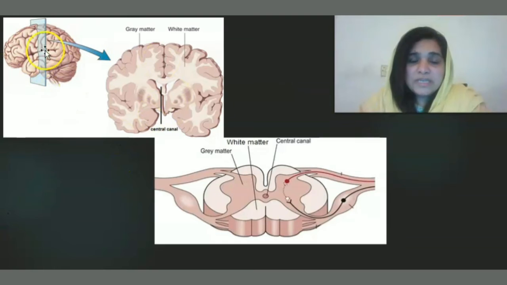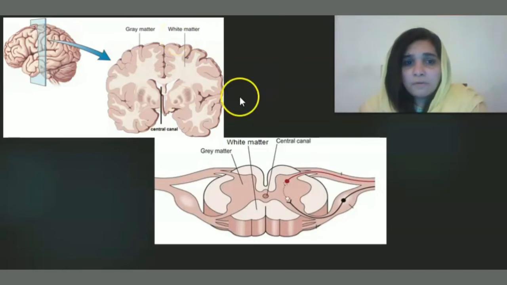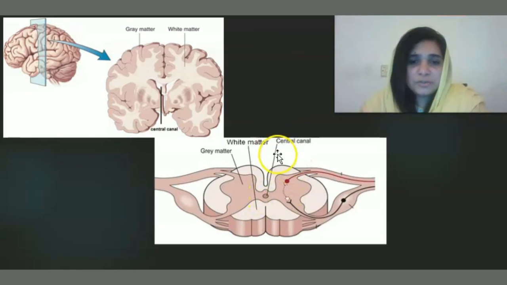If we see the brain from the frontal side, we can see the gray matter on the outer side and the white matter on the inside of the brain, and a central canal is present here. So you should remember that the gray matter is present on the outer side and the white matter on the inner side in the case of the brain, while it is reversed in the case of the spinal cord. Gray matter is present in the center, white matter is present on the outer side, and the central canal is present in the center as shown here.